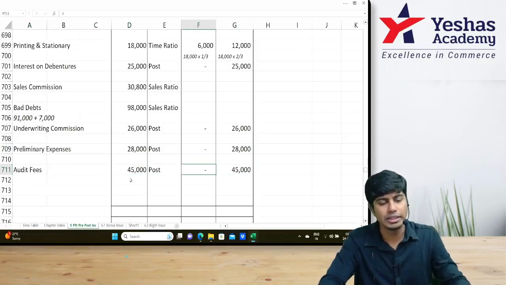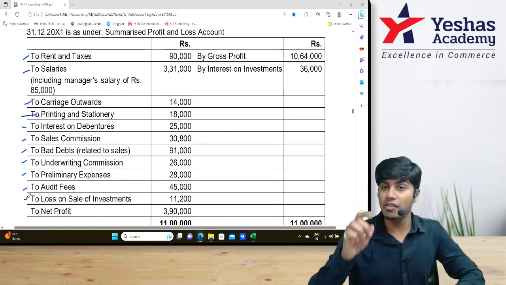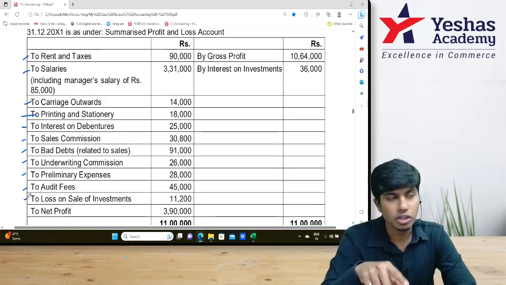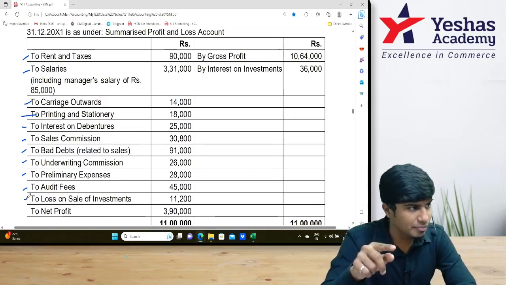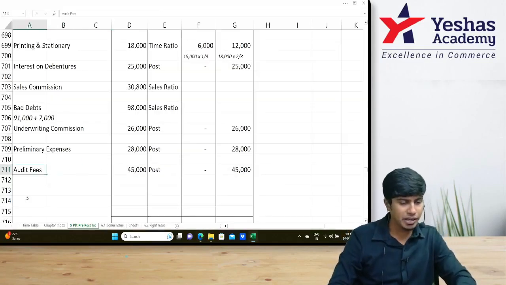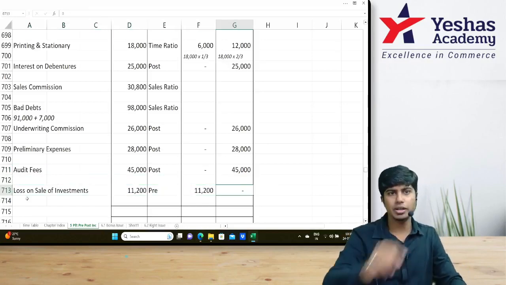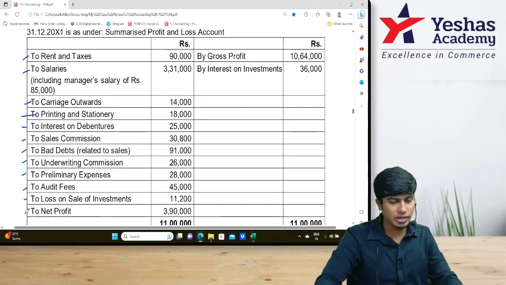45,000 post. Then loss on sale of investments. See, investments are sold before incorporation, so entire interest income is pre. Entire loss on sale of investment is also pre. Shall I write here pre? Loss on sale of investments pre, 11,200.